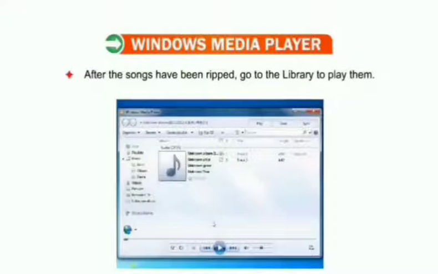After the ripping process, all the selected songs from the CD are going to be stored in our computer system, that is in the Windows Media Library, and next time whenever we want to listen to those songs, we just have to enter the Windows Media Library and play them with the Windows Media Player.